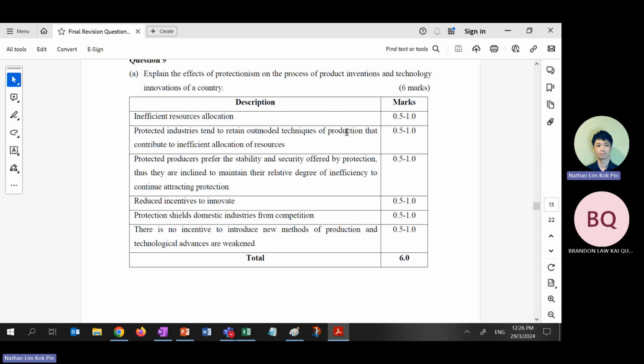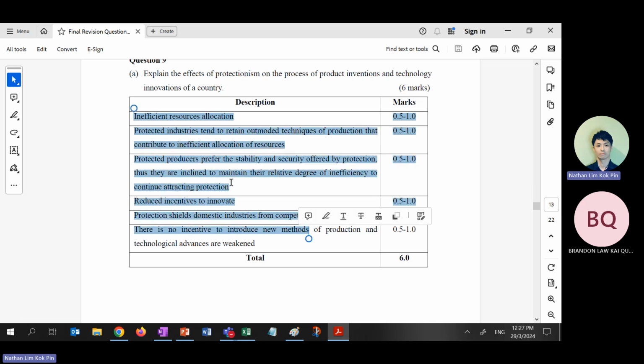Protectionism means government policy that imposes artificial barriers to shield the domestic producers, or to reduce competition for the domestic producers to compete. All right. Okay.